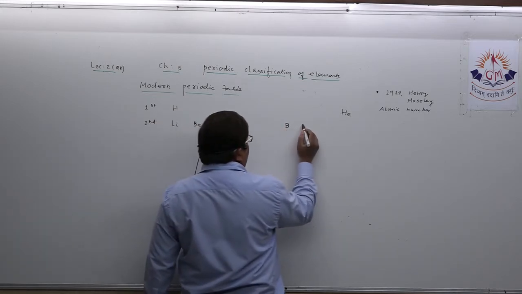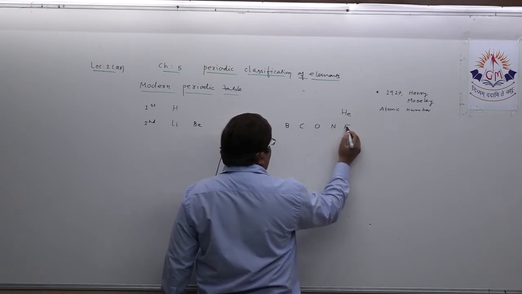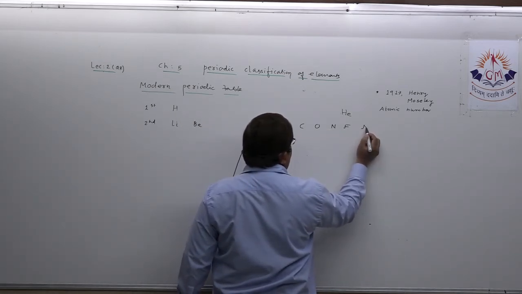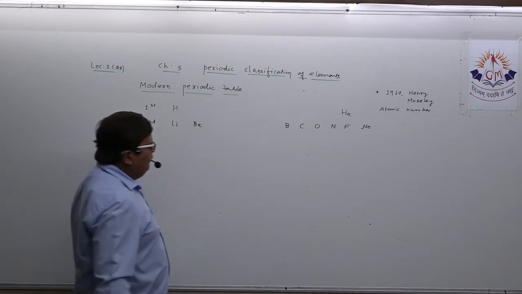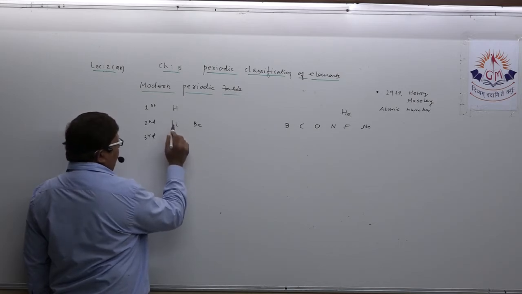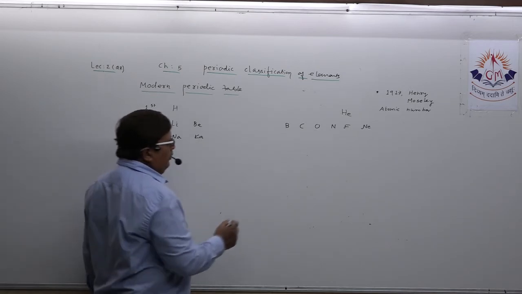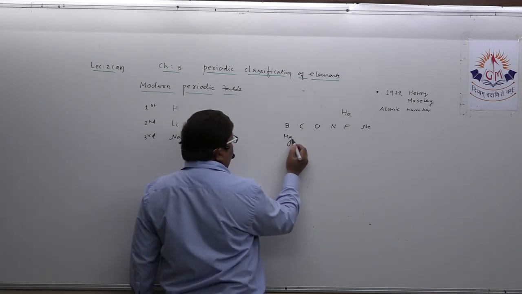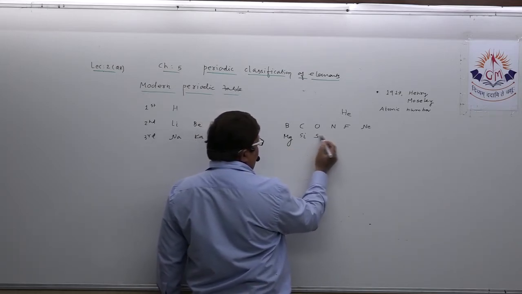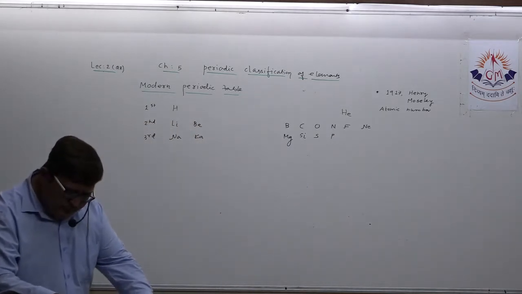Lithium, beryllium, boron, carbon, oxygen, nitrogen, fluorine. 1, 2, 3, 4, 5, 6, 7. Fluorine and neon. That is 10 elements. For the third period, I am just insisting, try to remember if possible: sodium, then magnesium, aluminium, silicon, then sulfur, then phosphorus. Just try to remember this.